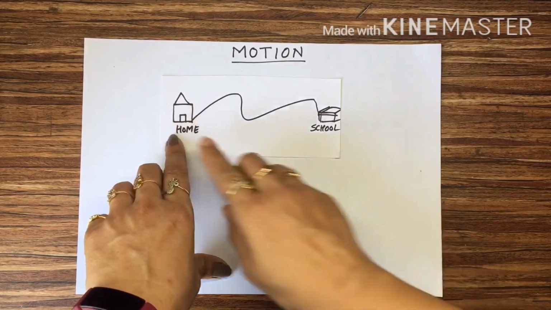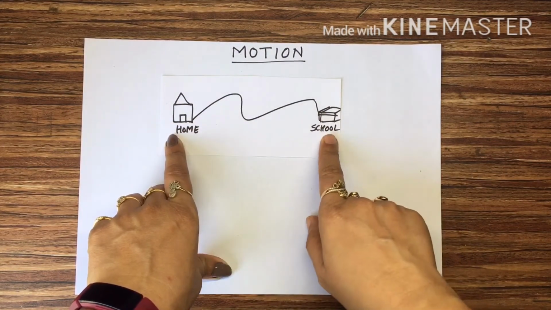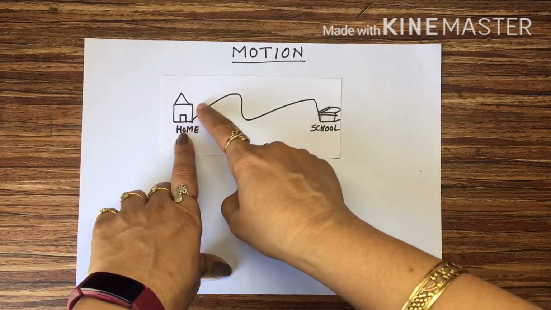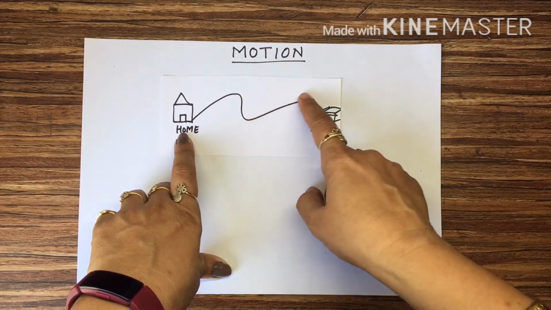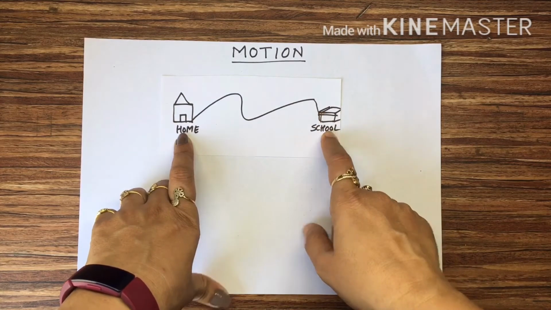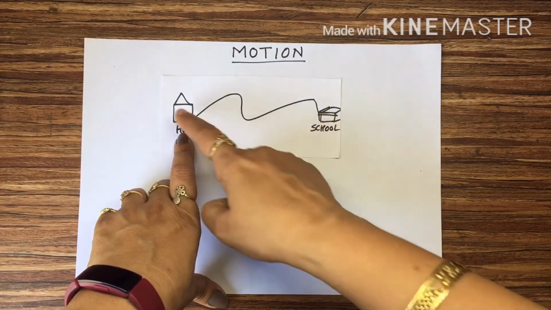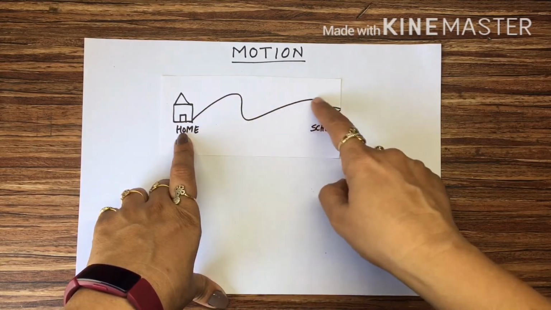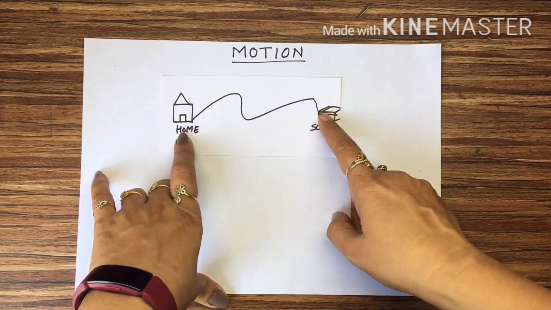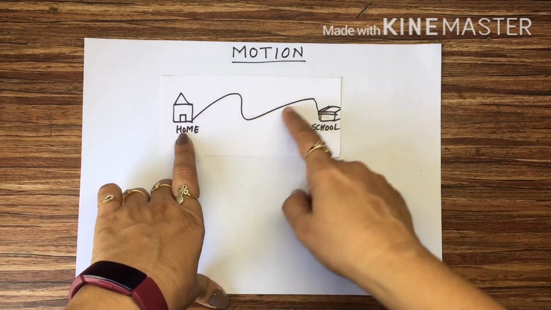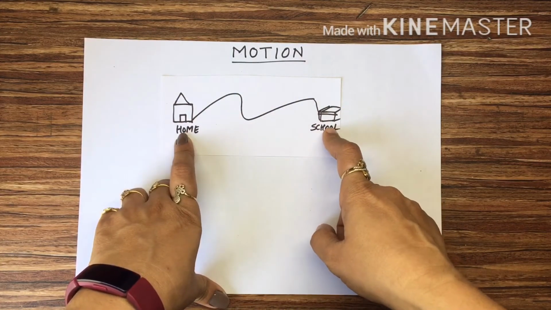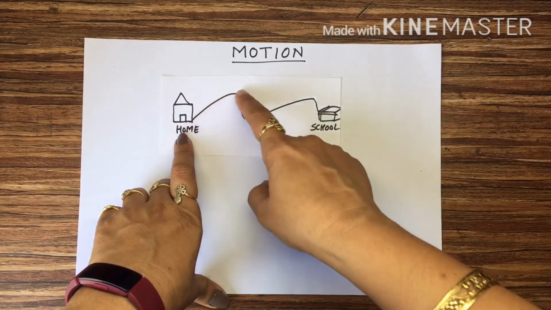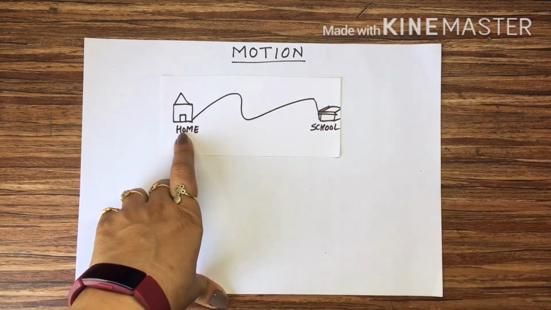Suppose this is your home and this is your school. You have to go on this path to school every day. The school is here only, but the road goes like this. So you used to take this path and go like this. How much is the distance? Suppose the distance is 4 kilometers. So every day to go to school, how much distance do you cover? You cover 4 kilometers distance.